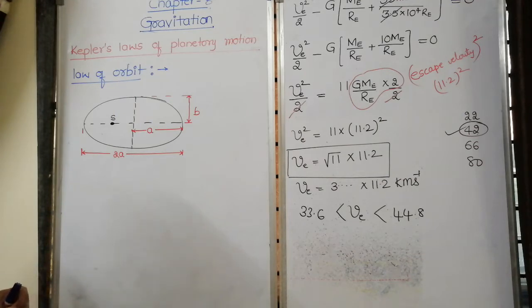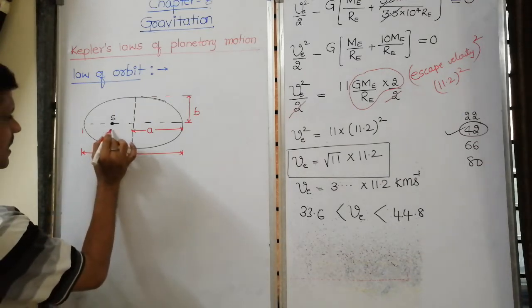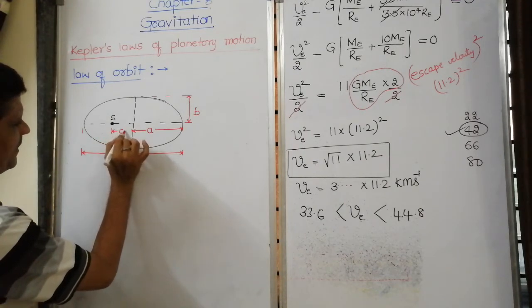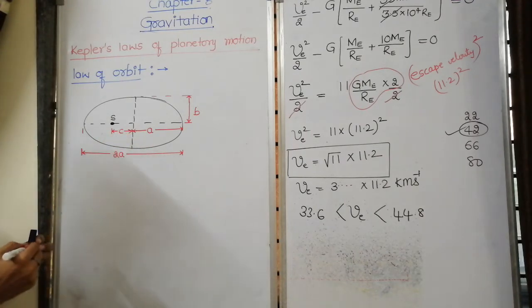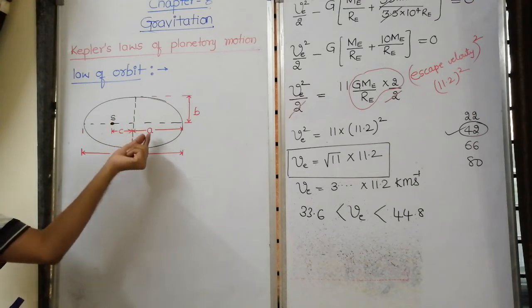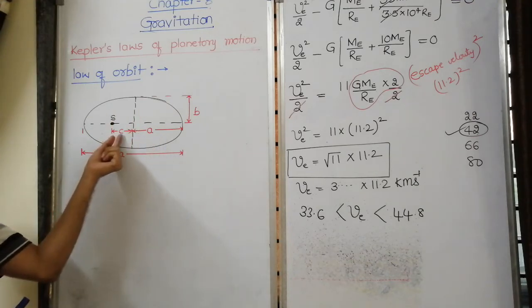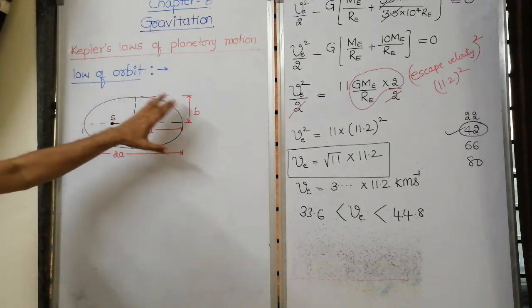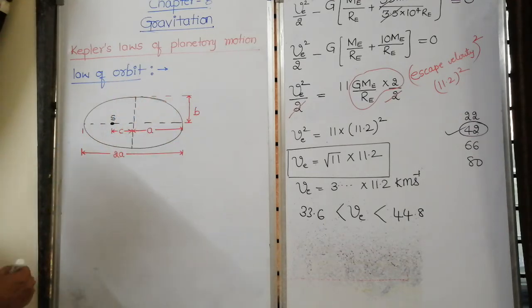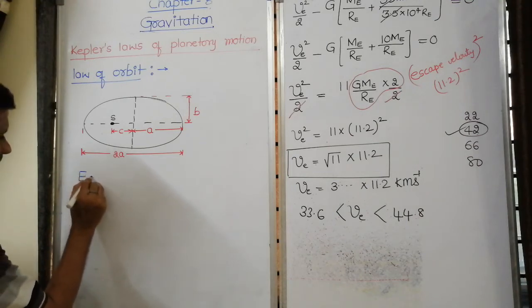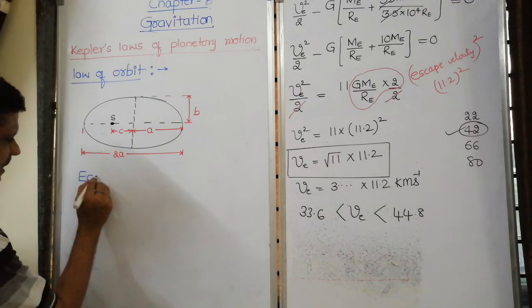As we know, the distance of the sun from the center, I take it as C. How elliptical the orbit is, is decided by the radius of the major axis and the value of C. The ellipticity of the orbit is decided by eccentricity, which you might have studied in mathematics.